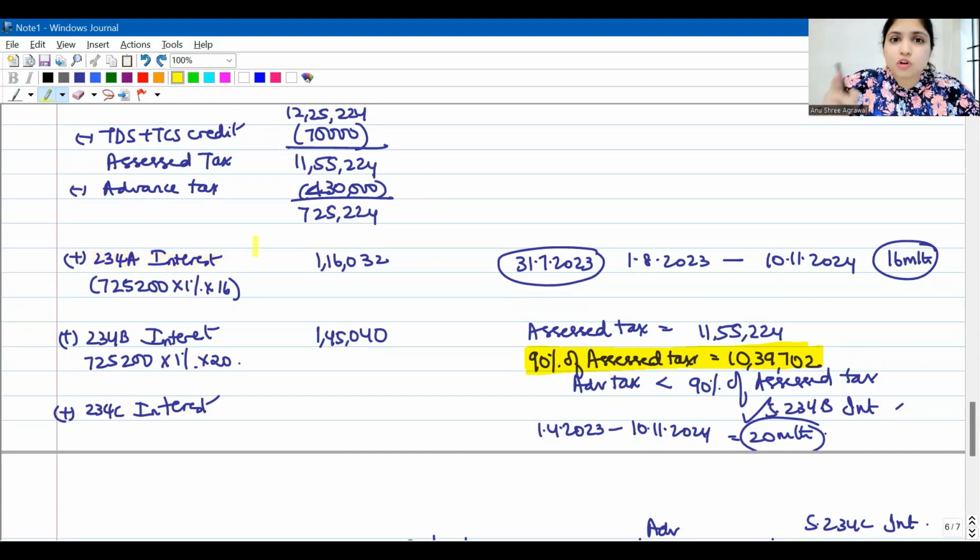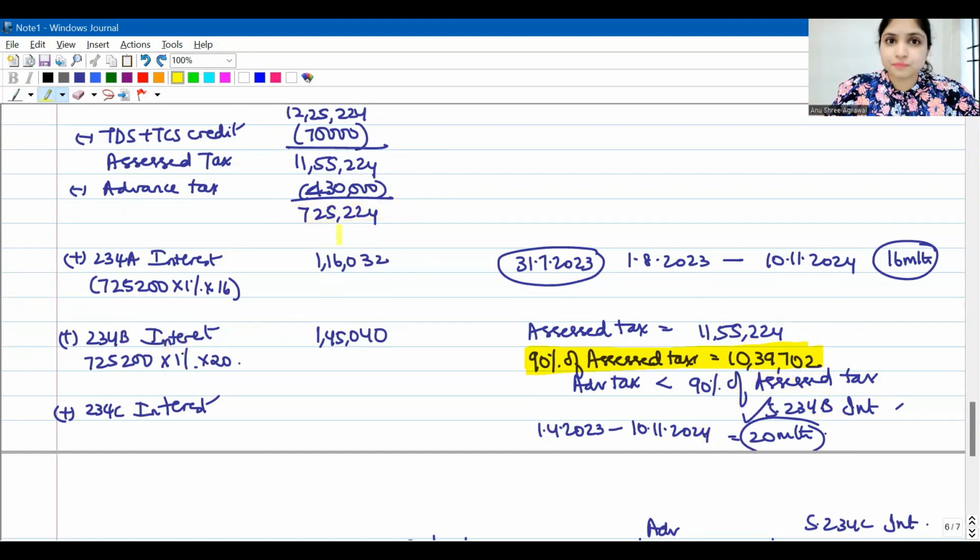234A interest is because you filed your income tax return late, so on the balance amount of tax you have to calculate. 234B interest is because you paid less than 90% of assessed tax as advanced tax, so on the shortfall, how much you should have paid. You will not say 90%. I will use this number only to conclude whether 234B is applicable or not. I concluded 234B is applicable because we paid advanced tax less than 90% of assessed tax. Now this 90% number is useless. I will pay 234B interest on what?